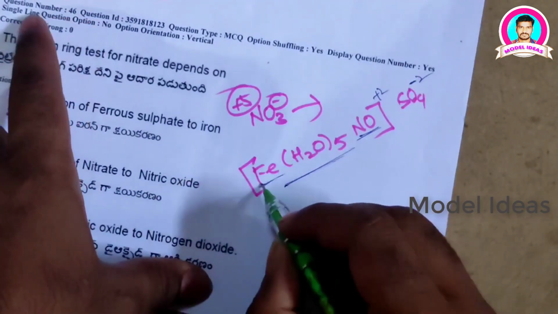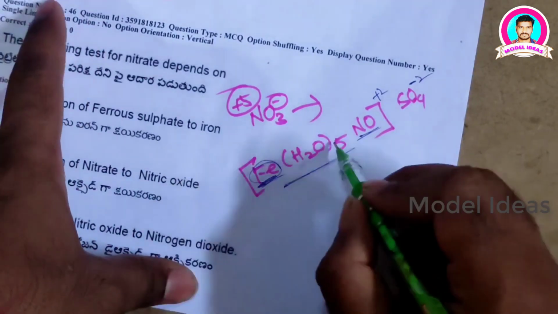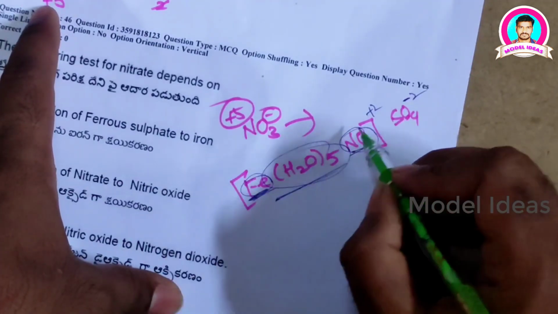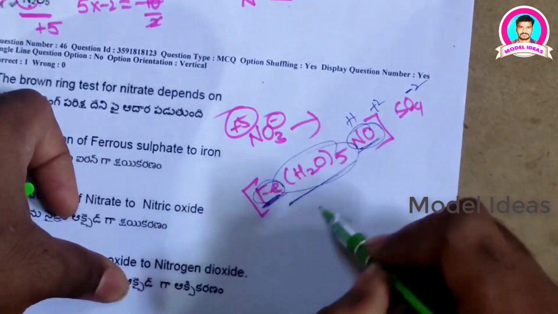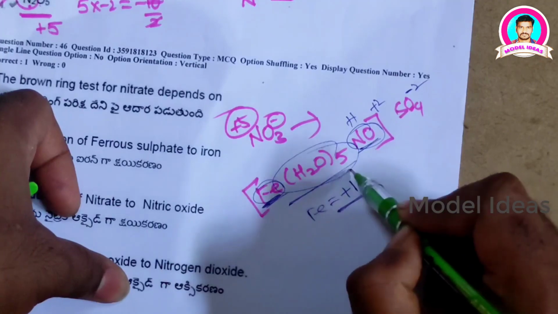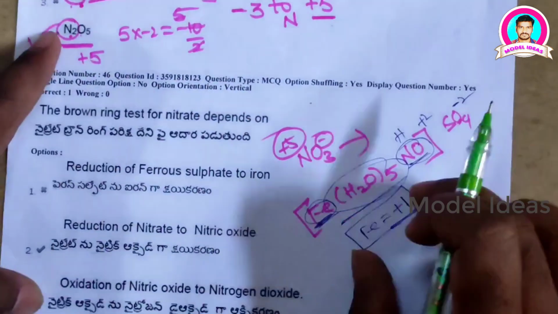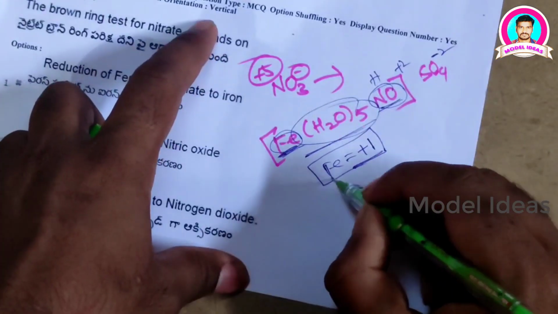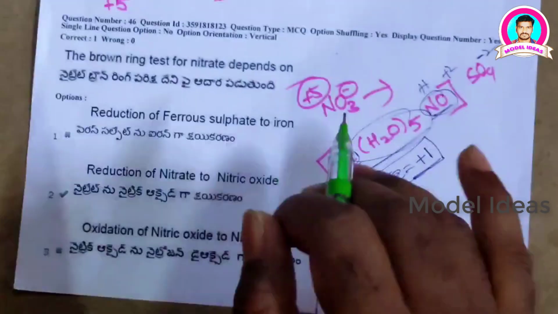Here the oxidation state of iron is +1, because the aqua molecule is neutral and the nitrosyl group carries +1 charge. So this is another very important thing to remember, that iron in the brown ring complex exists in +1 oxidation state.